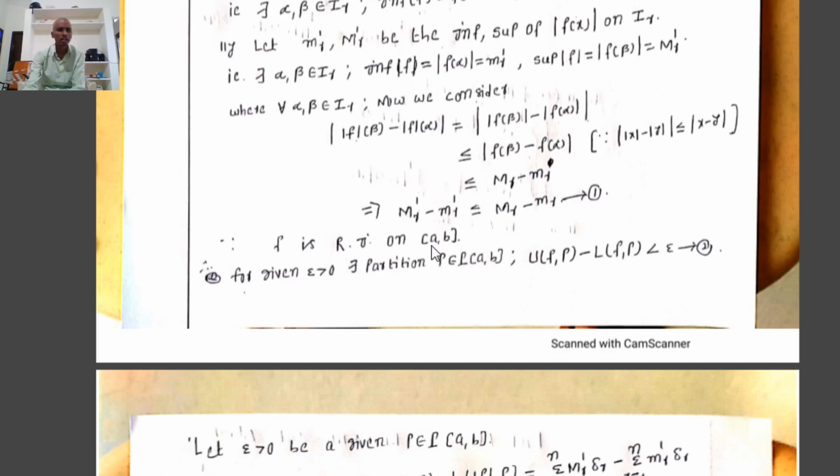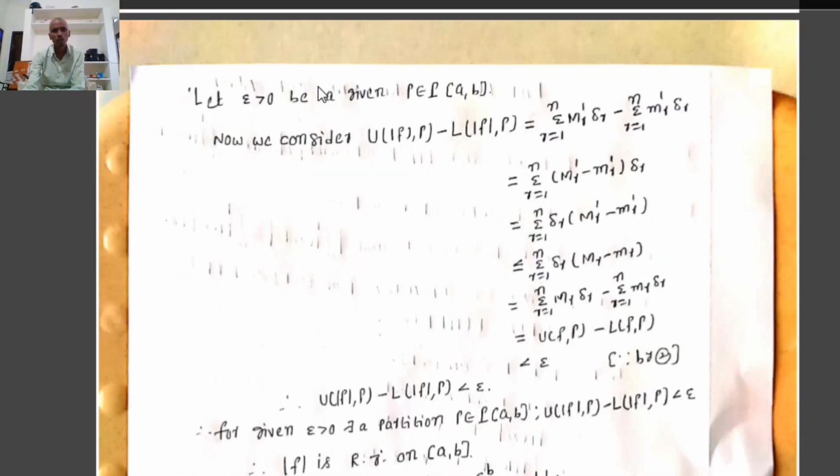Since f is Riemann integrable on closed interval a, b, therefore by the necessary and sufficient condition, for given epsilon greater than 0, there exists a partition P on closed interval a, b such that U f P minus L f P is less than epsilon. Now we have to prove that mod f is Riemann integrable on closed interval a, b.